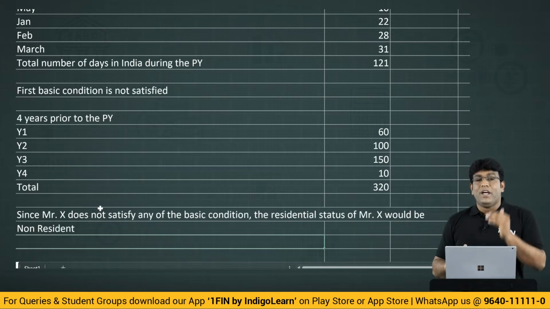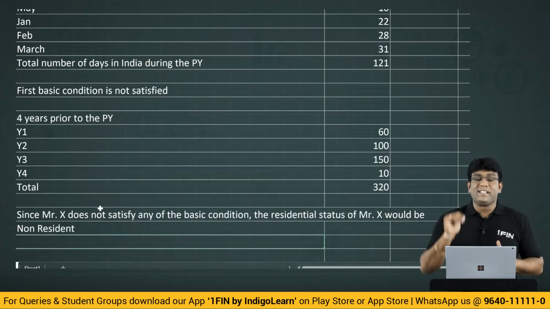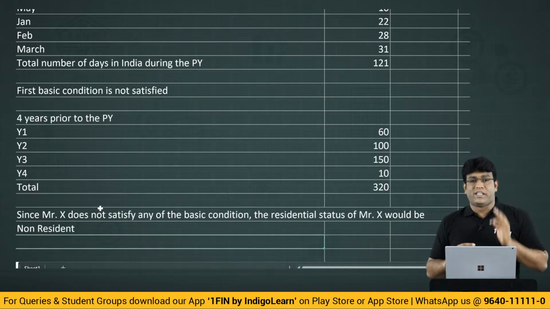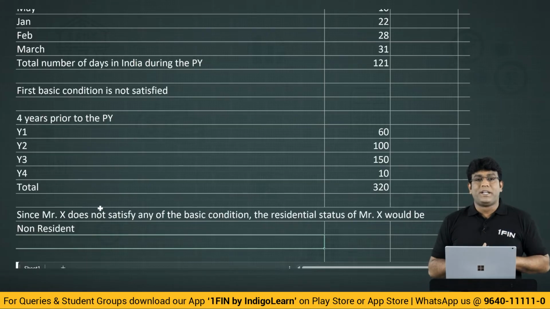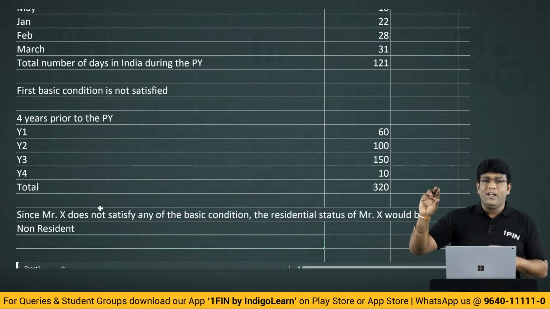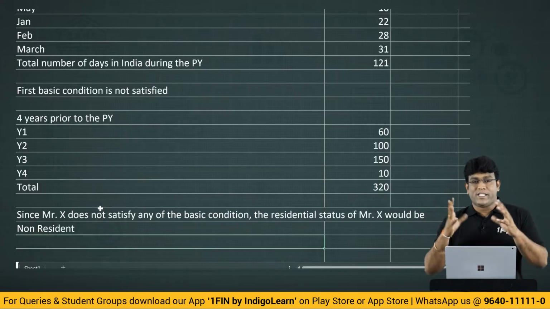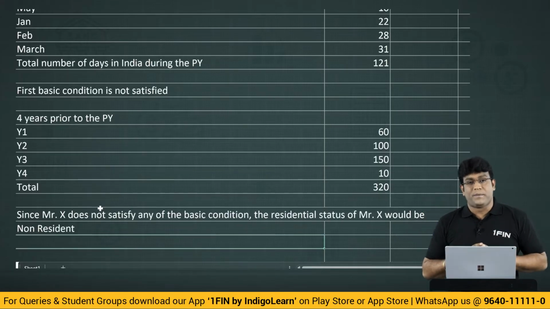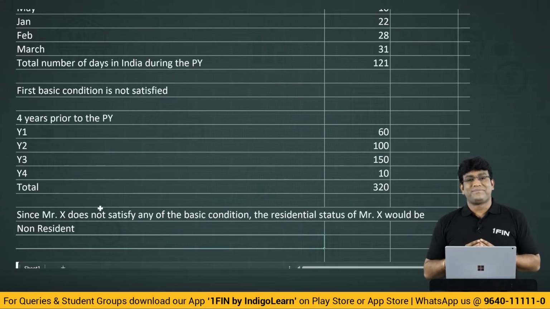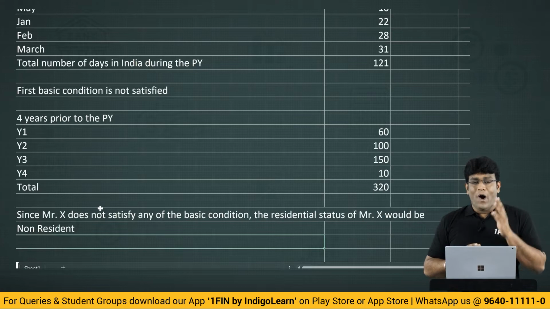And in the third paragraph, we write the conclusion, saying that since Mr. X does not satisfy any of the basic conditions, the residential status of Mr. X for the assessment year would be non-resident. That is how you have to present in the examination, by splitting your answer into 3 paragraphs: provision, explanation, conclusion. When I say explanation, I am talking about interpretation: the actual provision, interpretation, and finally the conclusion. I am sure we got good clarity on the basic conditions given under section 6.1, my dear friends.